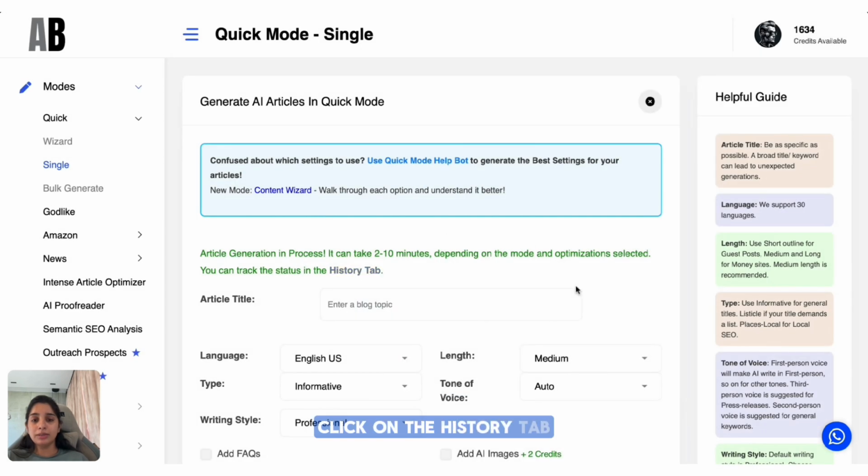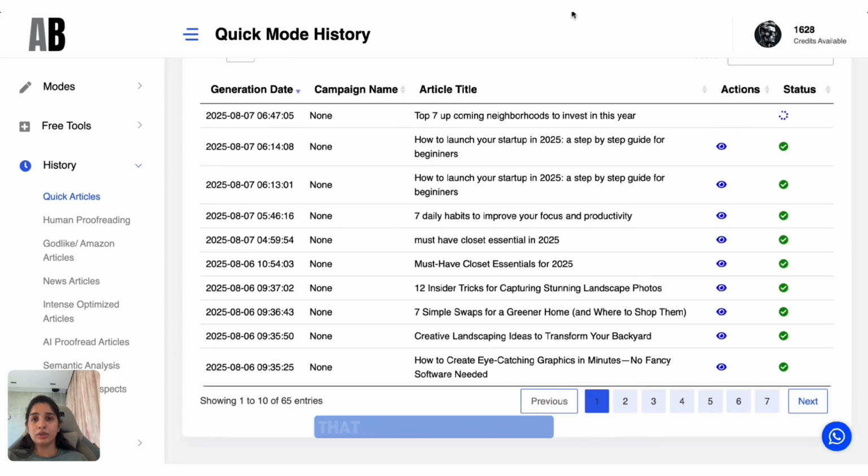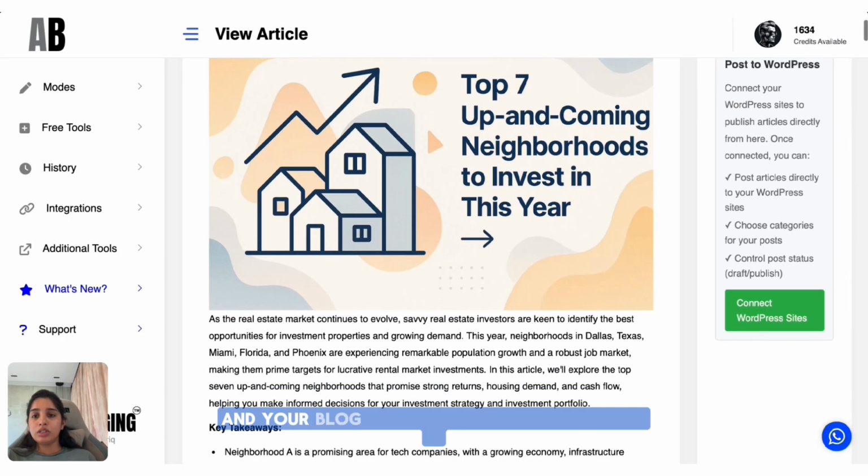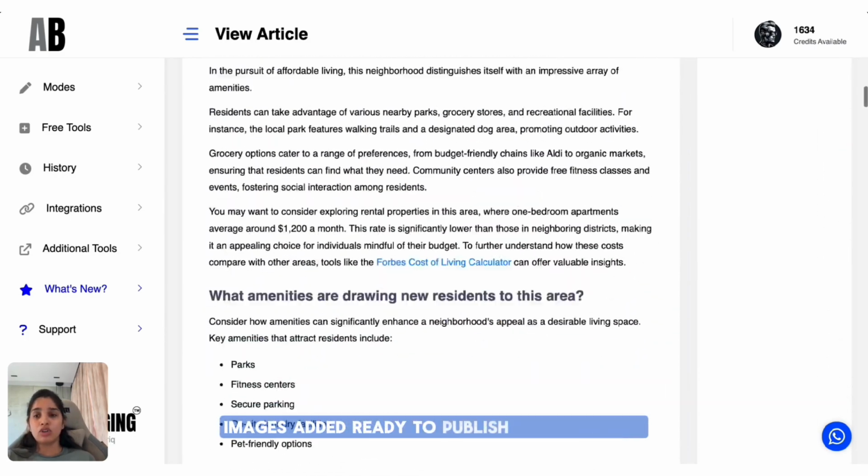Click on the history tab. Scroll down and click on the view icon that will be shown here. And your blog is fully ready with SEO built in, images added, ready to publish or download.